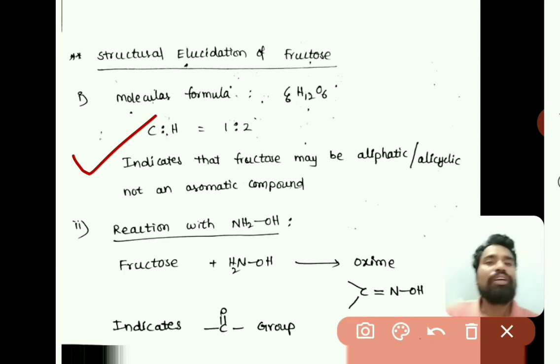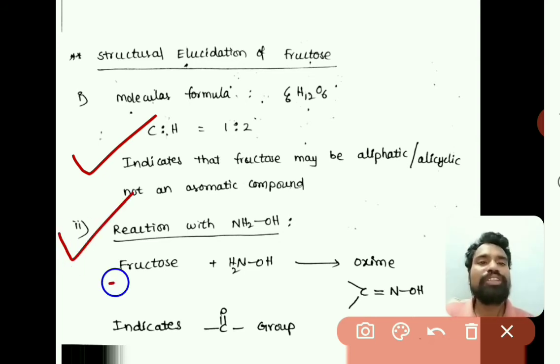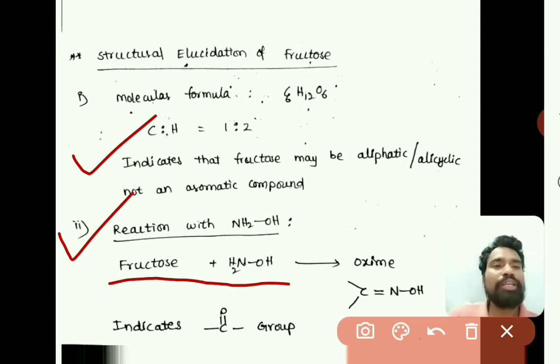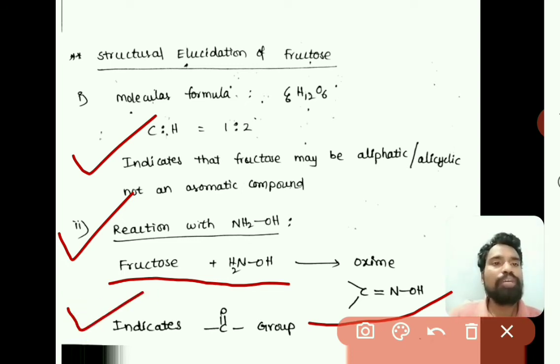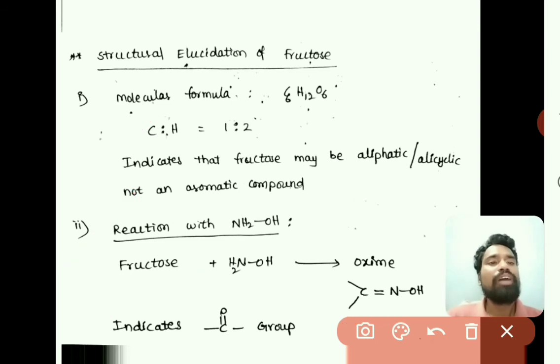The next one is the reaction with hydroxylamine. When fructose is reacted with hydroxylamine, that is NH2OH, we get an oxime as the product. As oxime formation takes place, fructose contains a carbonyl group, that is a C double bond O group, because only a C double bond O group forms an oxime with hydroxylamine.